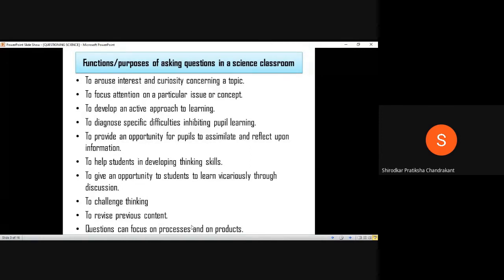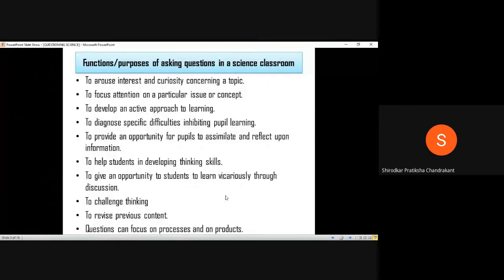Now, what are these processes and products according to you? Can I have some answers to this question? What, according to you, is the process and product I'm talking about? Content. In what way, content, you're saying? Learning outcomes. Content related processes. Yes, it can be content. It can be content related processes.